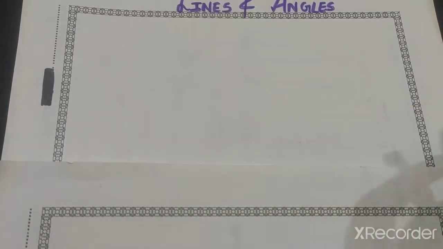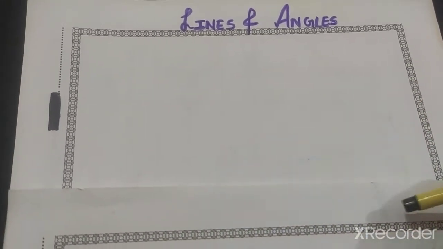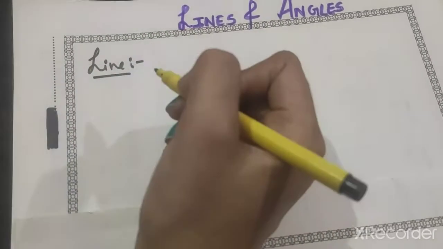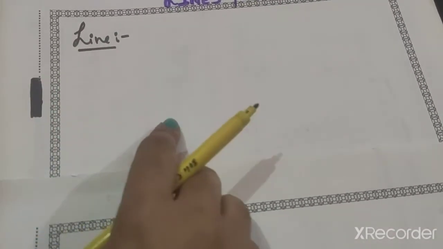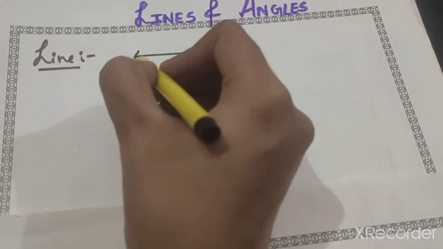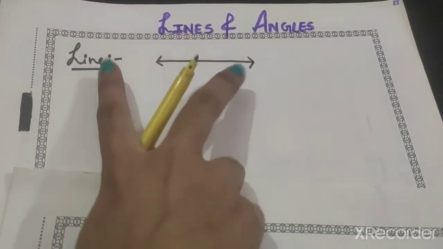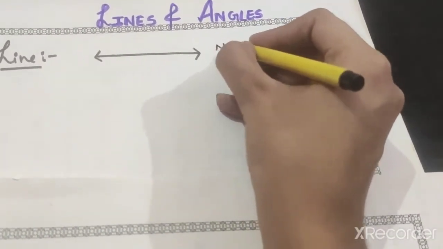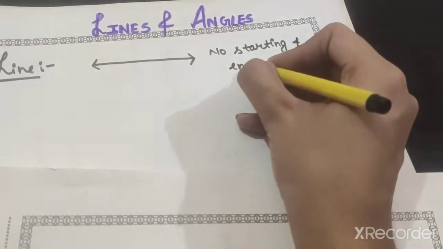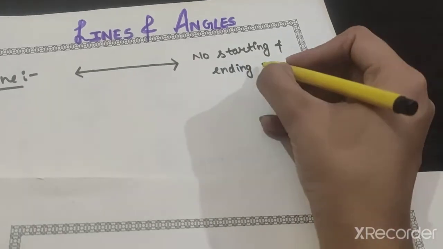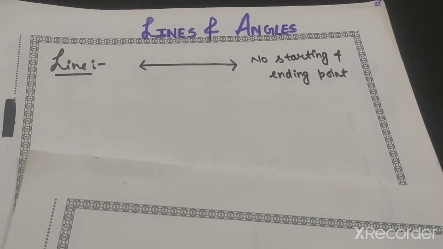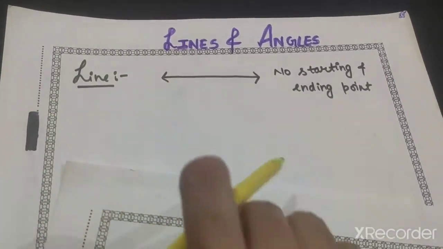So first of all, what do you mean by a line? That is, what is the definition of a line? A line has no ending point, no starting point. That means we can represent the line like this. And I am placing an arrow on both sides because a line has no starting point and no ending point. It means we can stretch the line on both sides as much as we want. These arrows represent that we can extend this as many times as we want.